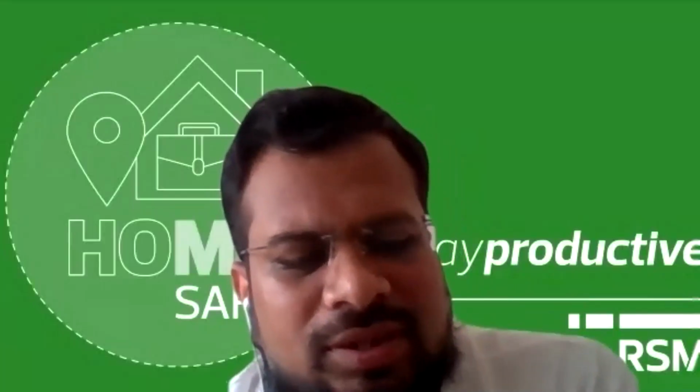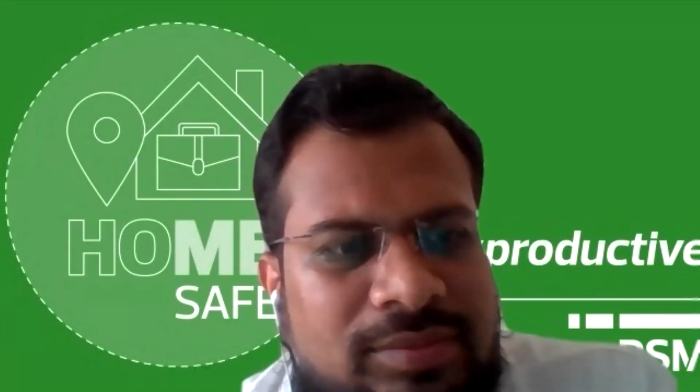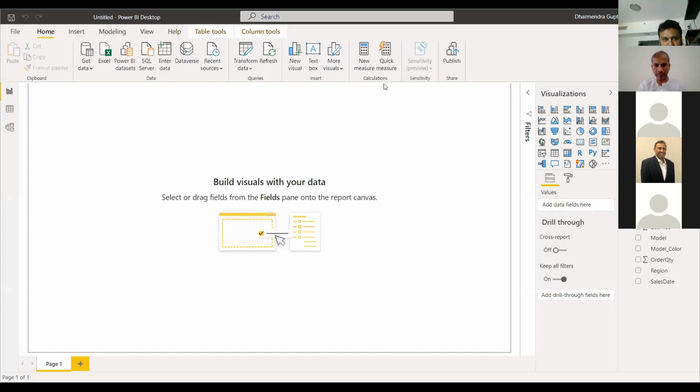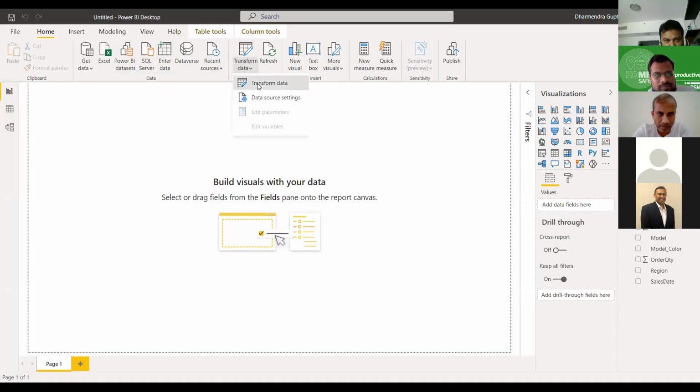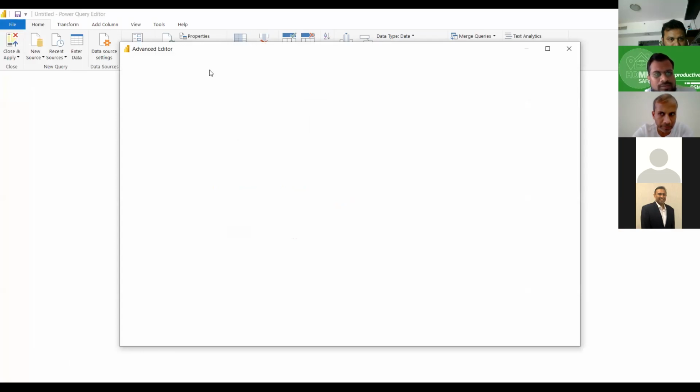Where to paste this query? Dharmendra ji, I'm sharing my screen. Yes. Okay, I think you have to go to Transform data. Transform data, okay. Yes, sir. This is the query screen. Then go to that query, then go to the advanced editor. First, you have to select that query.